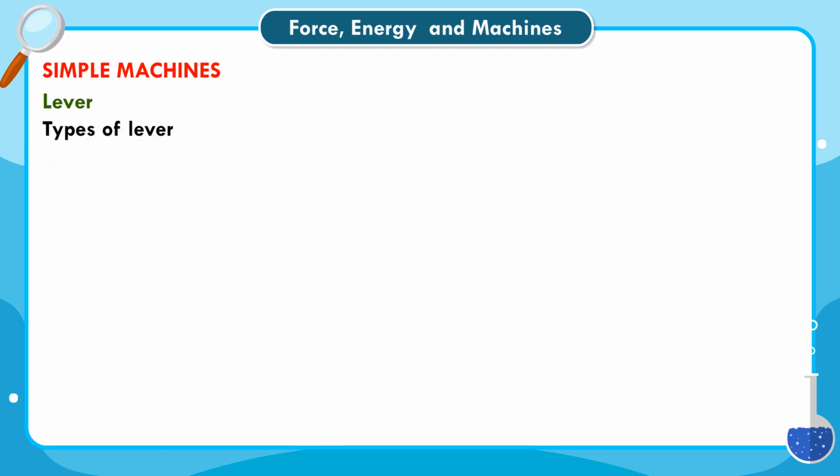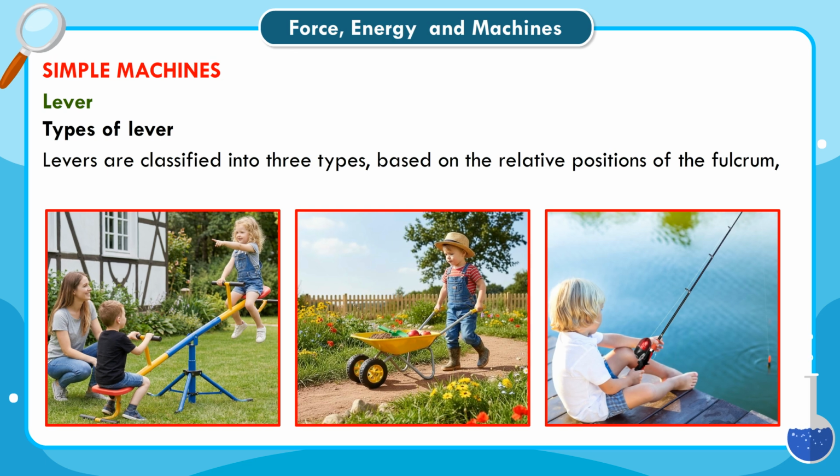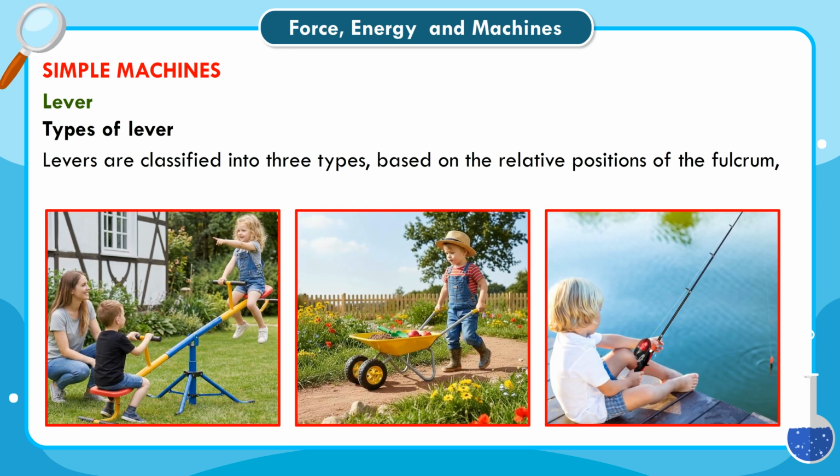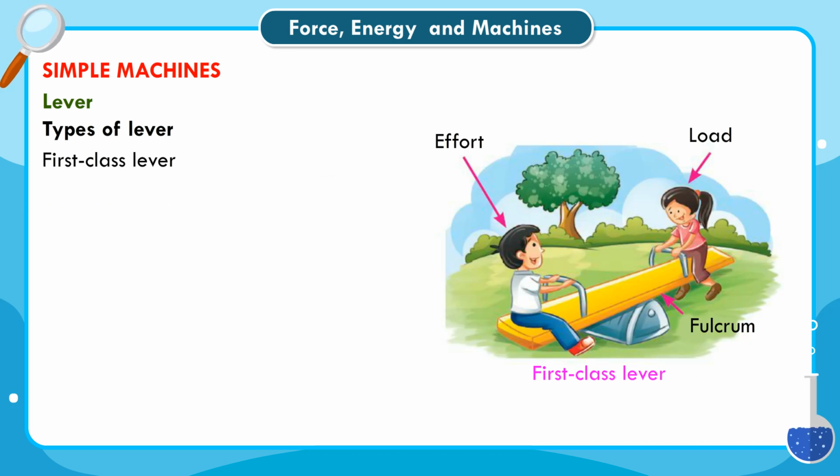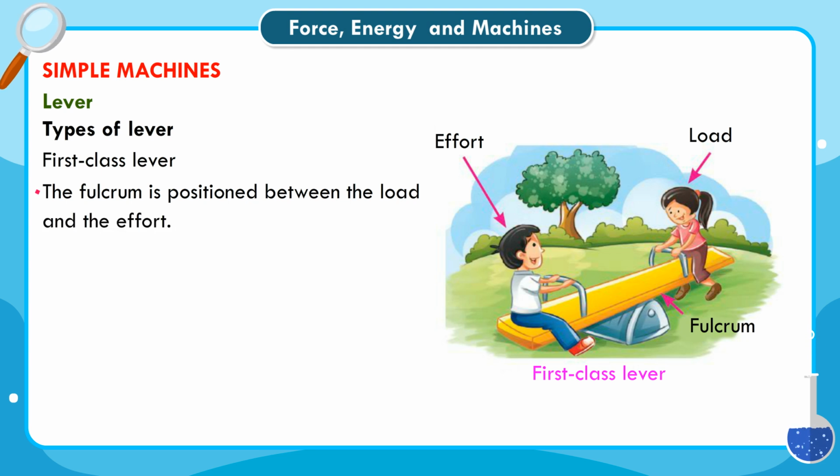Types of lever. Levers are classified into 3 types, based on the relative positions of the fulcrum, load and effort. First class lever. The fulcrum is positioned between the load and the effort. Examples: seesaw, scissors, crowbar and pliers.